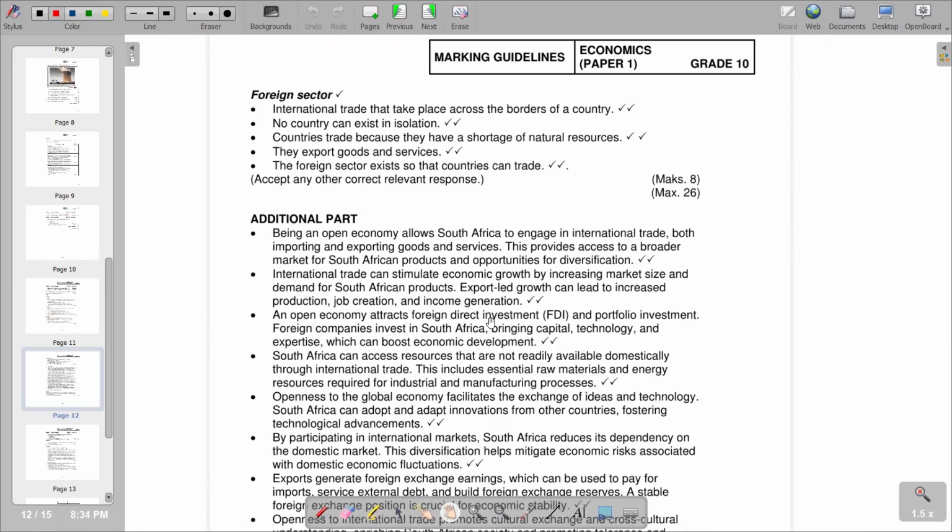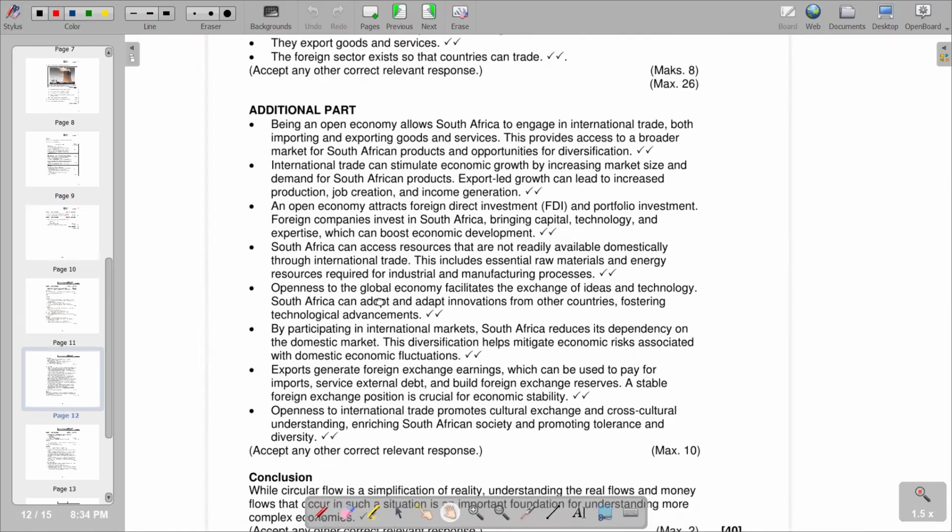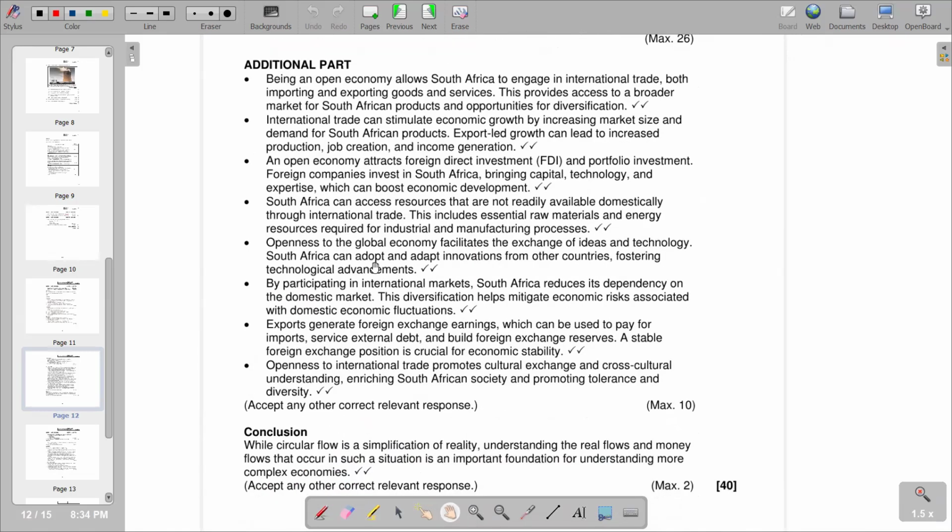We can also have an openness to the global economy, facilitating the exchange of ideas and technology. The exchange of ideas and technology with other countries can only happen when we have an open economy, whereby we engage in exchanging services with other countries. By participating in international markets, South Africa reduces its dependence on the domestic market. This diversification helps mitigate economic risk associated with domestic economic fluctuations. So this is what we have, a continuation of points in the additional part. Then finally, you are supposed to conclude.